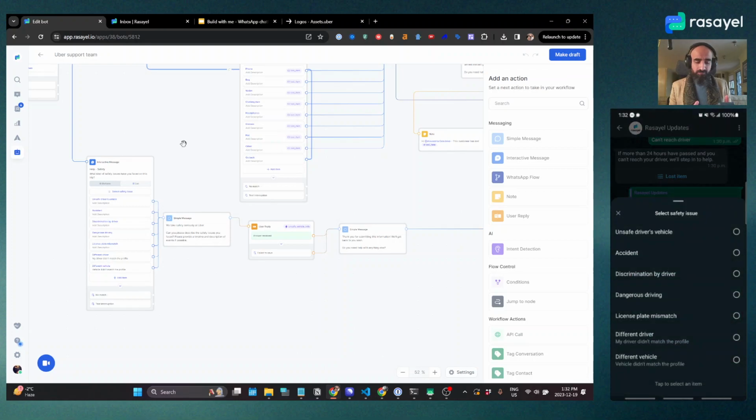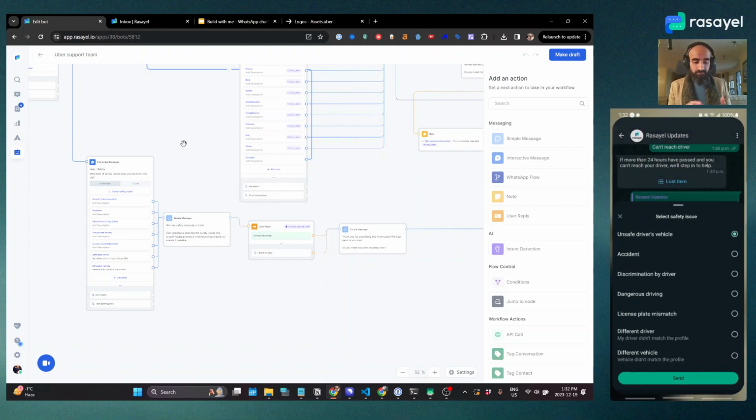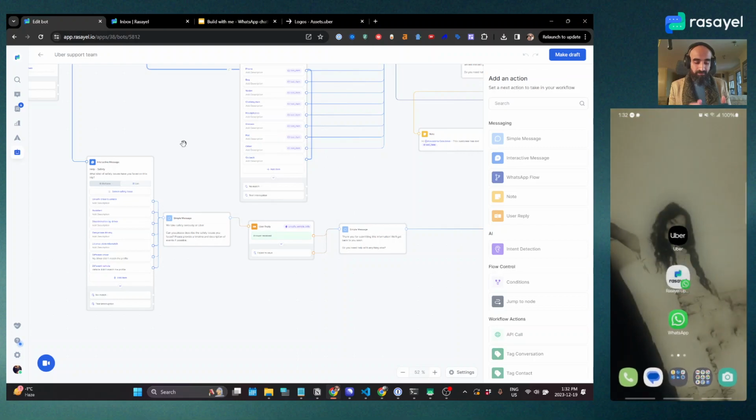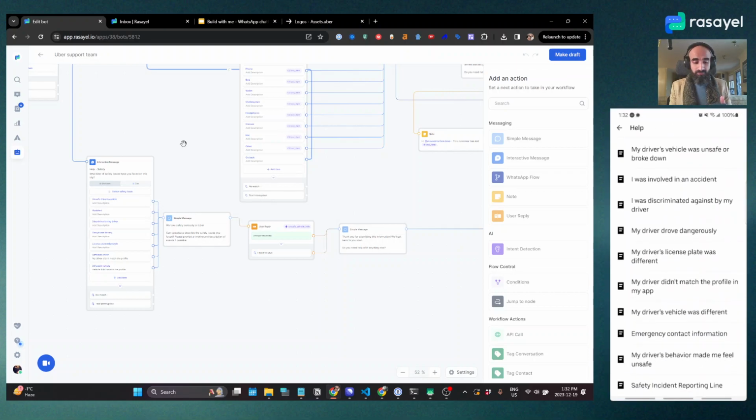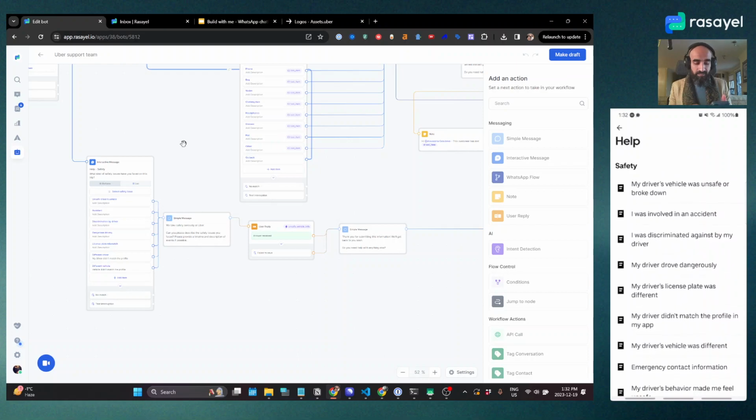Select safety issue, and we said, let's say, unsafe driver's vehicle. And again, to remind you, on the Uber app, report safety issue, these were the options that were given to the customer. So back to WhatsApp. Select safety issue.